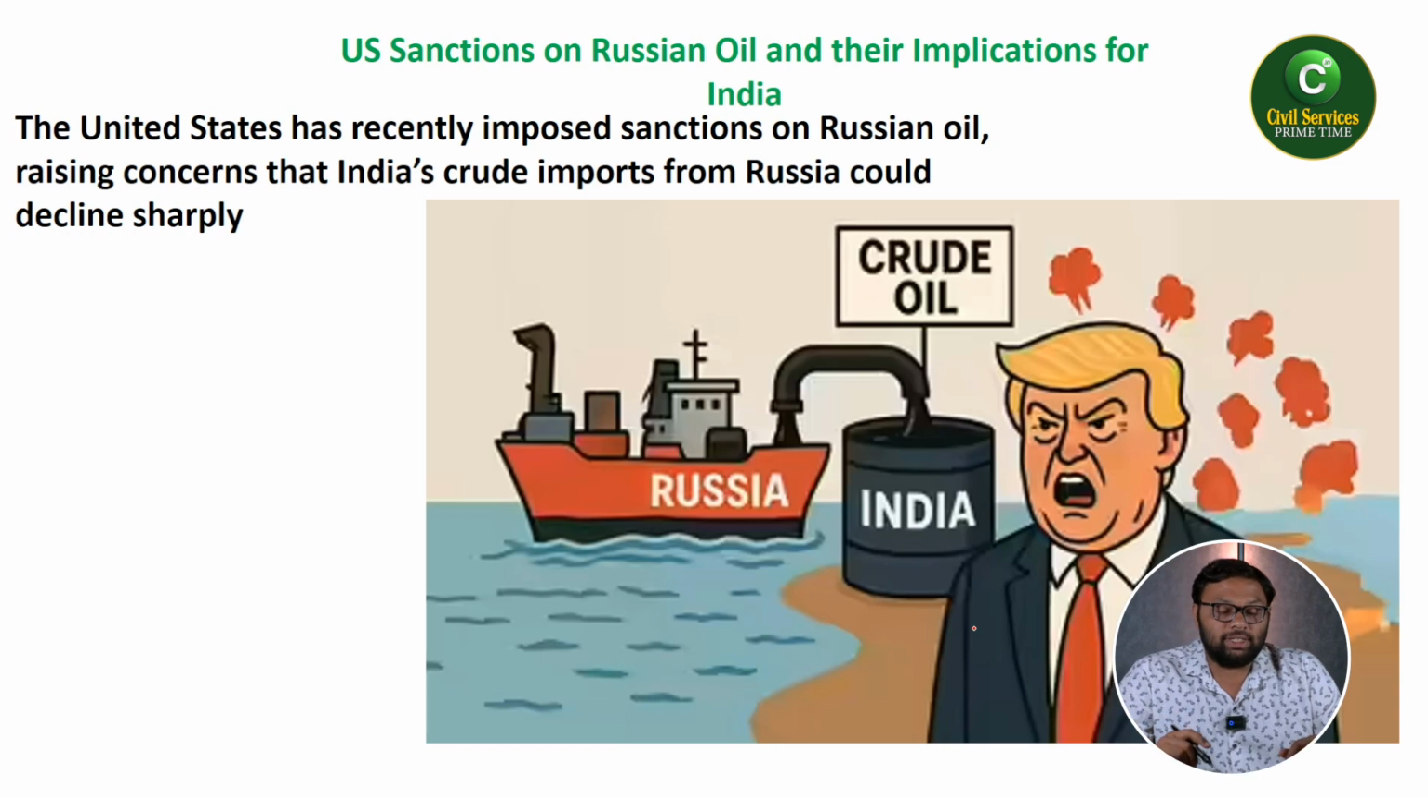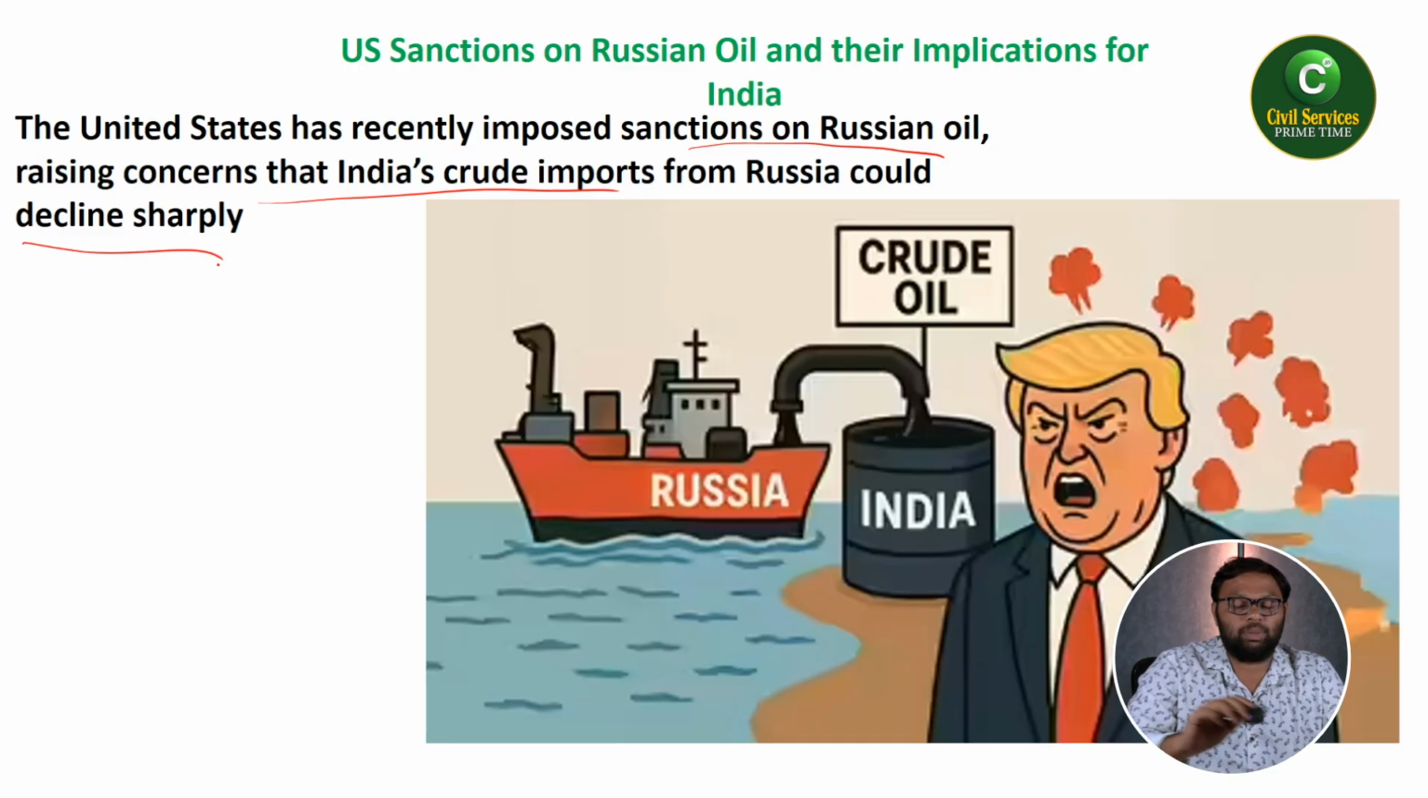Next one, US sanctions on Russian oil and their implications for India. The United States has recently imposed sanctions on Russian oil, raising concerns that India's crude imports from Russia could decline sharply. So the USA has imposed another set of sanctions on Russian oil, especially targeting whoever is purchasing Russian oil from Russia. So obviously they will face sanctions.